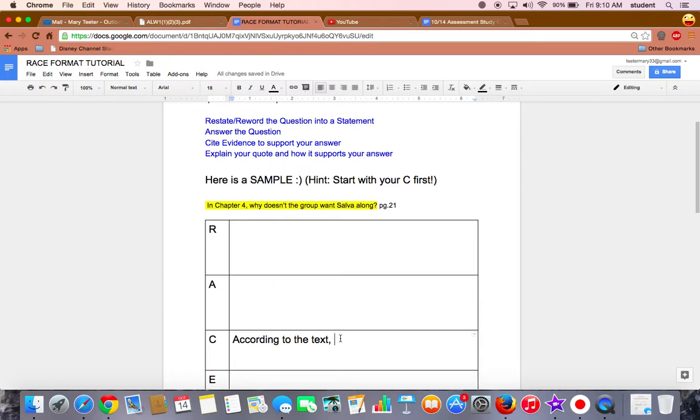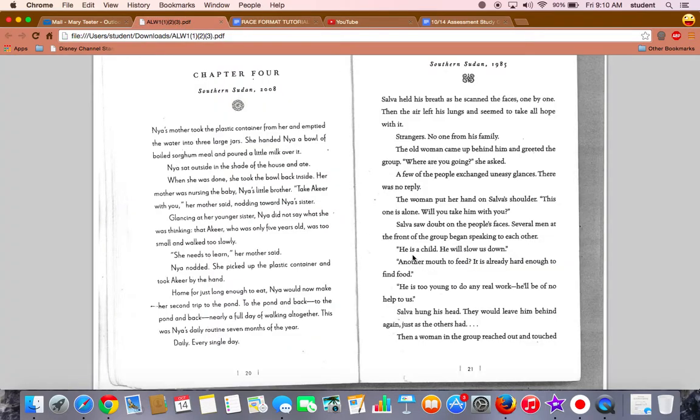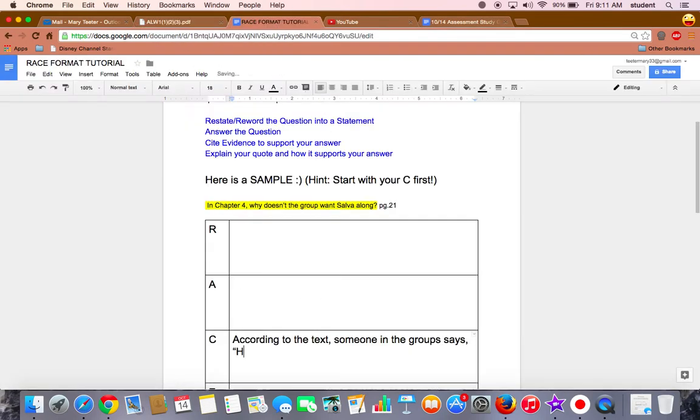So I'm going to write, according to the text, someone in the group says, and then I'm going to write my quote, making sure that I put a quotation mark at the beginning and I copy it word for word from the text. He is a child. He will slow us down. And then I want to put a quotation at the end and the page number in parentheses.